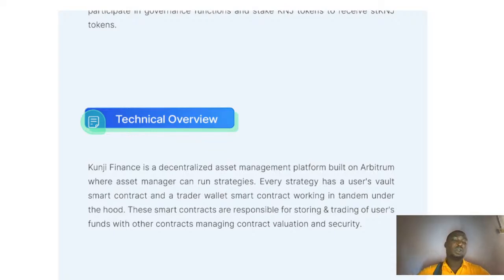So they can go into the platform and build whatever they want to build, working under the hood, along with managing contract evaluation and security. When looking at what they are building, how can we go about it, what are the different factors we need to consider when looking at the ecosystem.